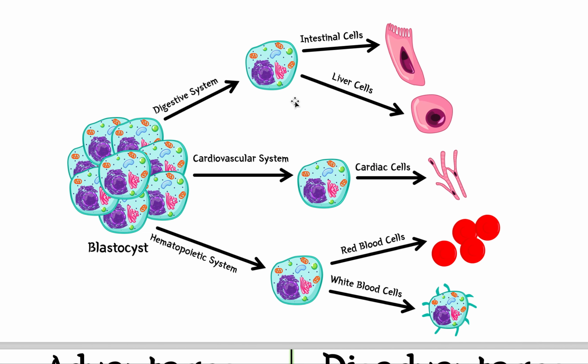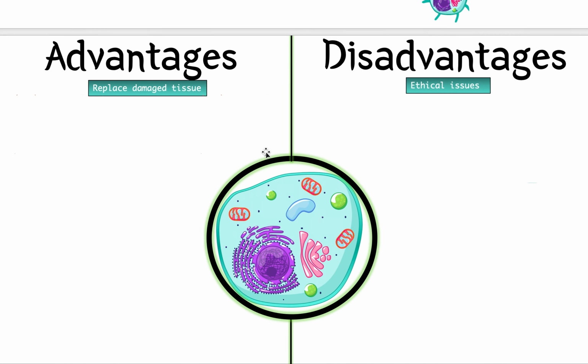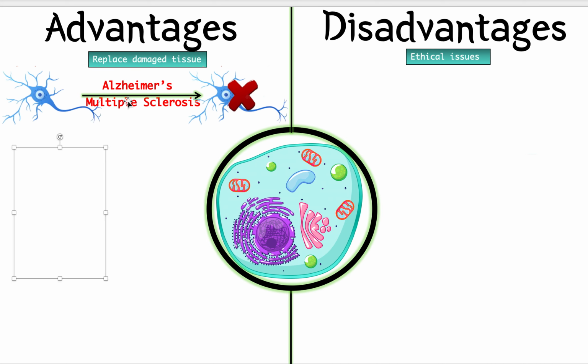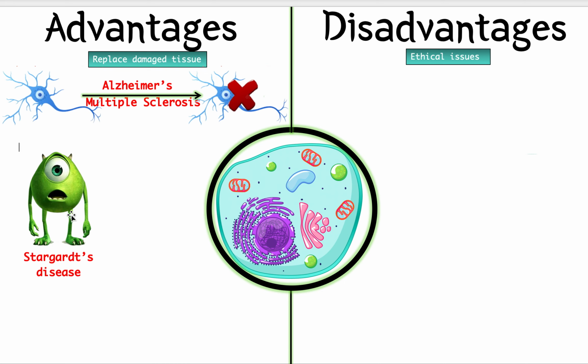So again, we just talked about stem cells before. Now remember that stem cells are able to treat diseases such as Alzheimer's and multiple sclerosis, which are diseases that kill nerve cells, your brain cells. And then there's Stargardt's disease, which is a disease that kills your eye cells, meaning you start losing your vision. Your vision, you can't see anymore, you get blind.